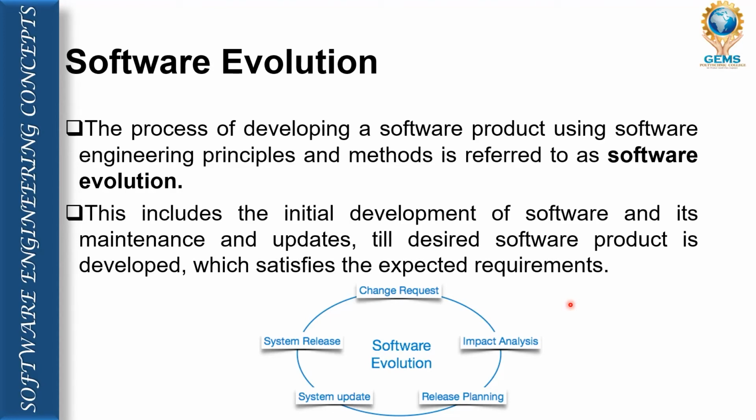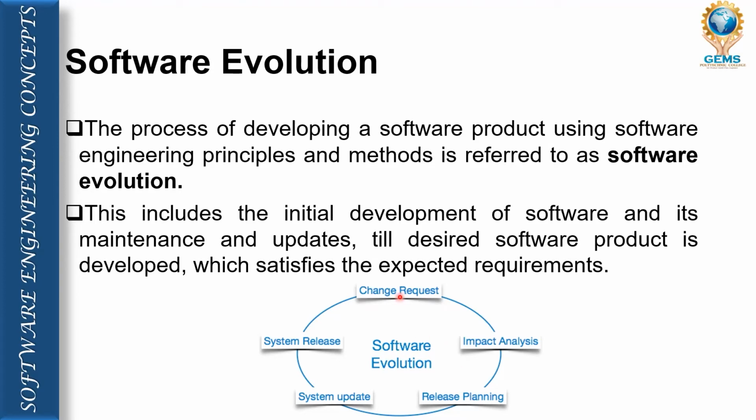So software evolution includes the initial development of the software and its maintenance as well as updates. How long will it go? Till the desired software product is developed, which satisfies the expected requirements of the client. So again it's a cyclic process of software evolution.